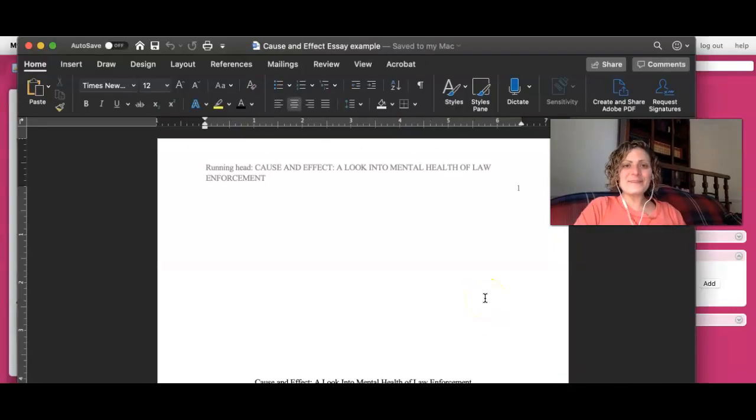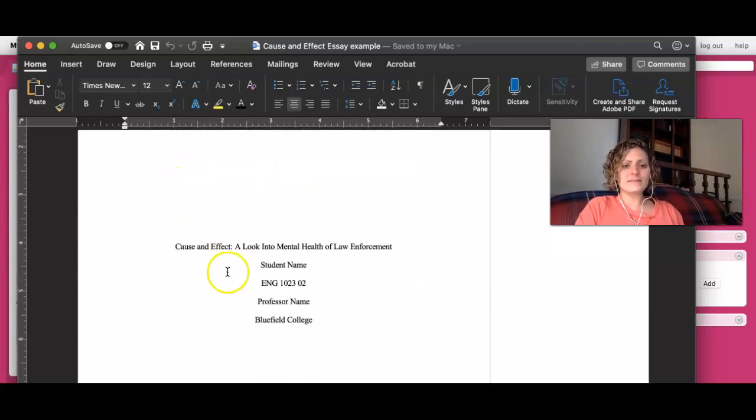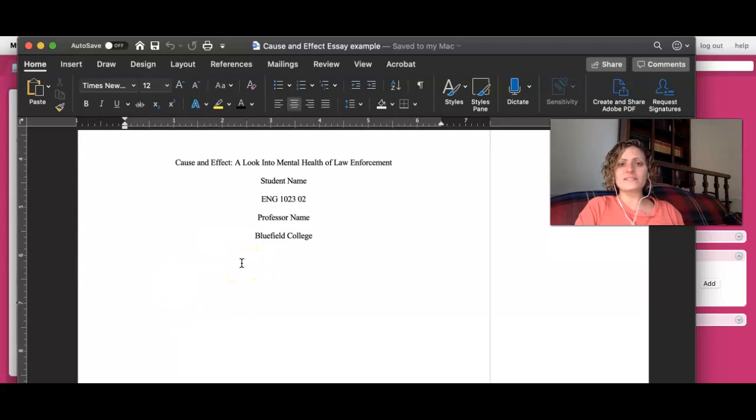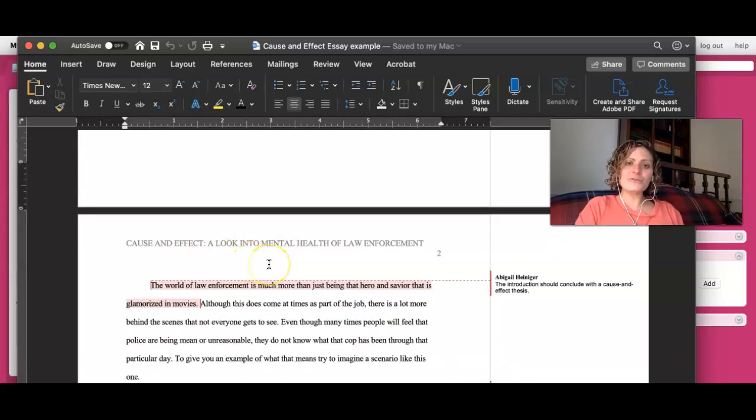Now, this is an APA cause and effect paper, and it is really strong. With a few revisions, it's really going to be ready to go. First of all, I want to point out the APA format. Look at the running head, the title page. This is exactly what you want to see in an APA paper. And on this first body page, there isn't a title because that's on the title page, just the running header and the page number throughout.